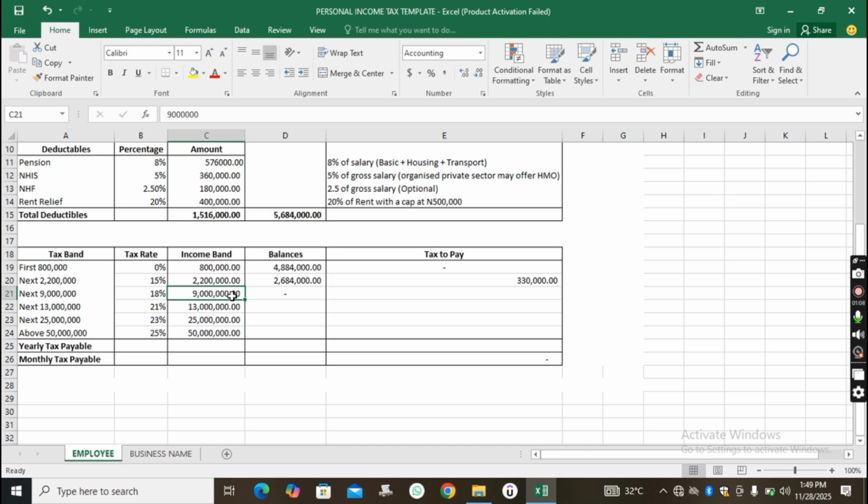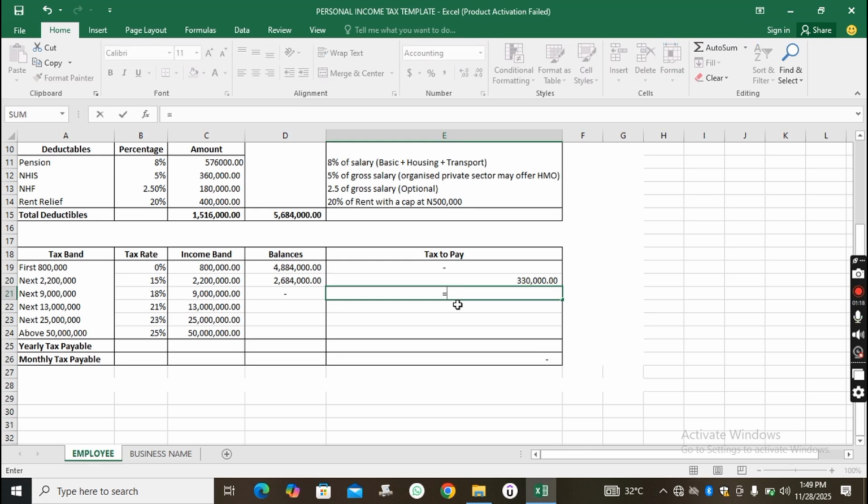So what you're going to do is apply 18% on 2.6 million. So we'll do that by coming here and saying equals 2.6 million times 18%. And that will give us 483,000. Okay, 483,000. And that is the extent to which our taxable income can go.